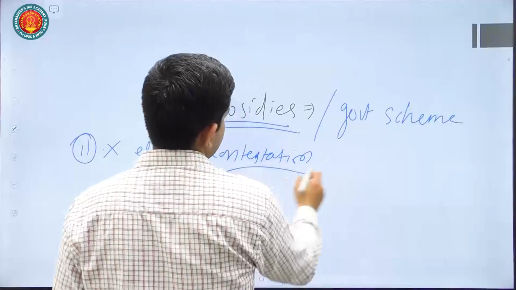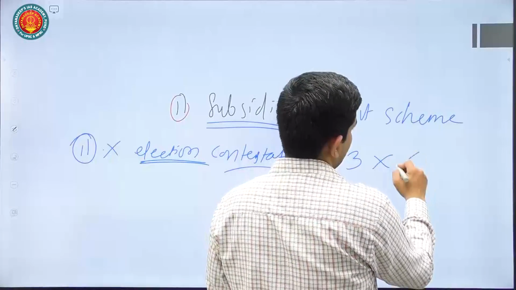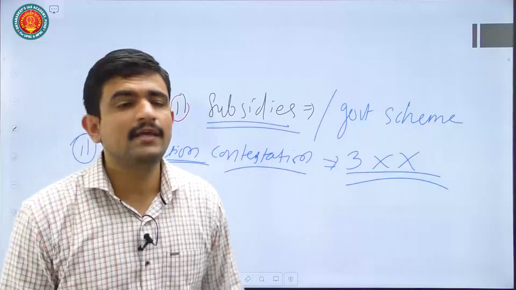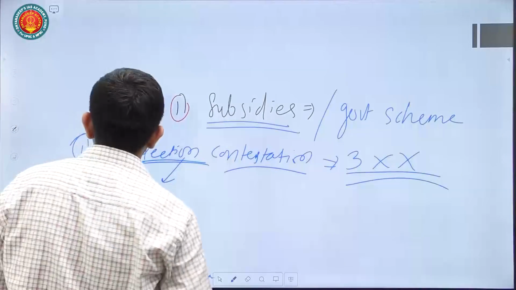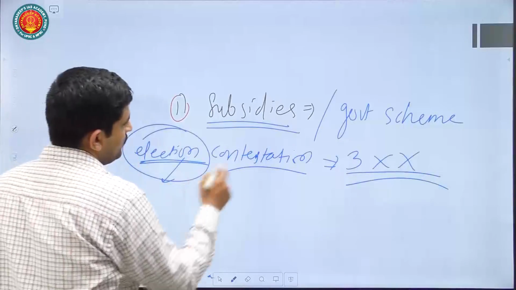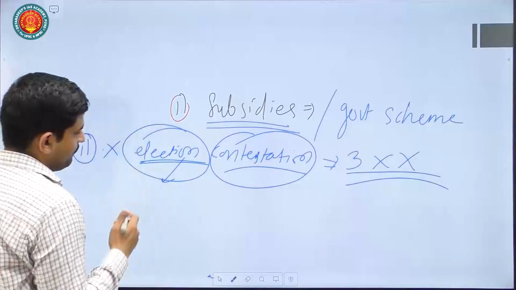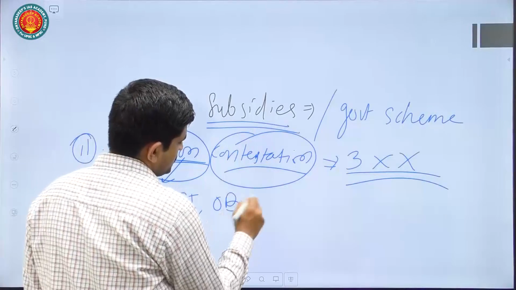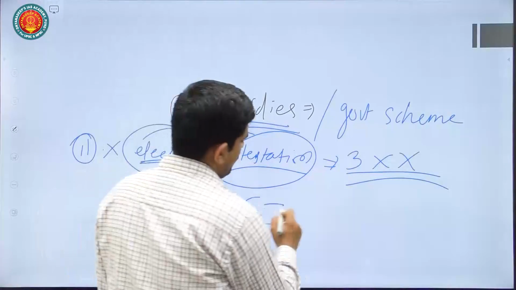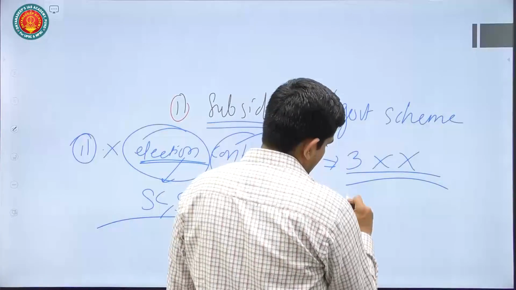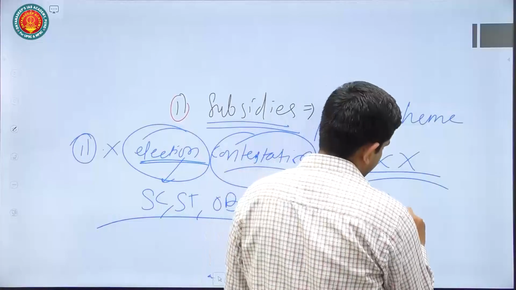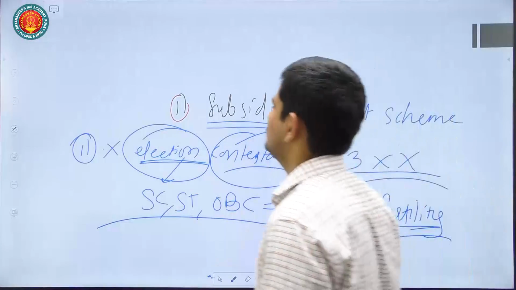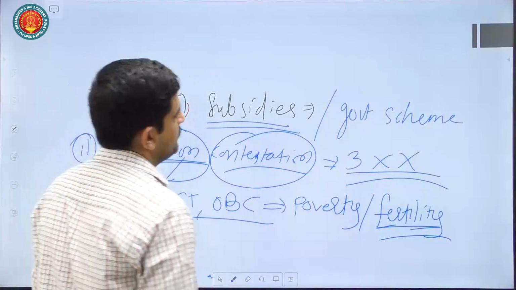Means what? If you have 3 children, you will not be able to participate in the election as a candidate. There is a study that has shown that this has a direct impact upon the participation of vulnerable sections, including the SC, ST, and OBC population, in which there is a prevalence of poverty, and that is why there is a higher fertility rate. So if you have to address this exclusion, how will you address it? That is also a very big problem.